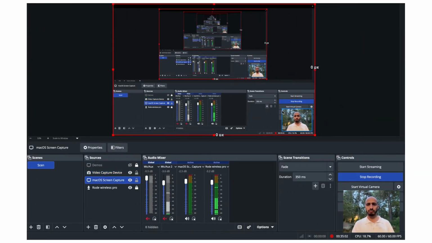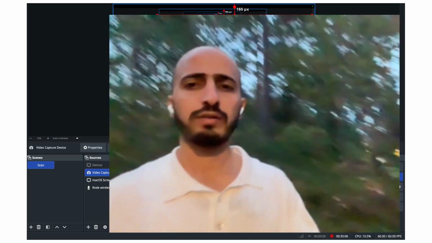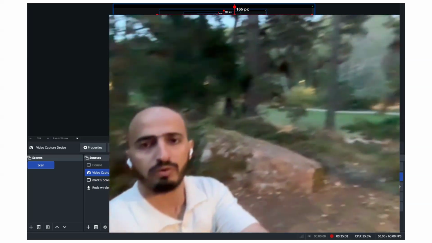Not sure if you still can't see me, but yeah, it's getting darker here. It's a beautiful part, beautiful forest.